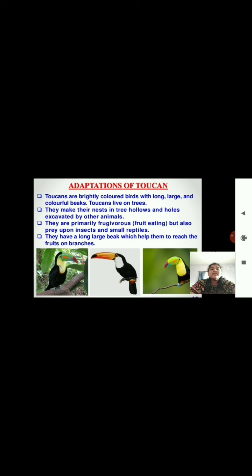They make their nest in tree hollows and hollows excavated by other animals. That is, other birds make holes in the trees and these holes can be occupied by the toucan. They are primarily frugivorous, that is, they eat mostly fruits but also prey upon insects and small reptiles. They have a long, large beak which helps them to reach the fruits on the branches.